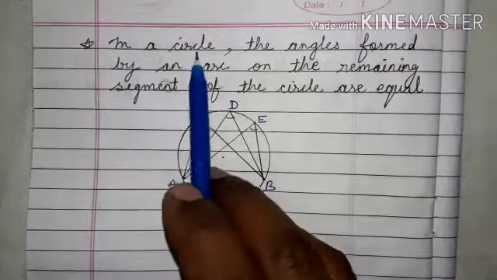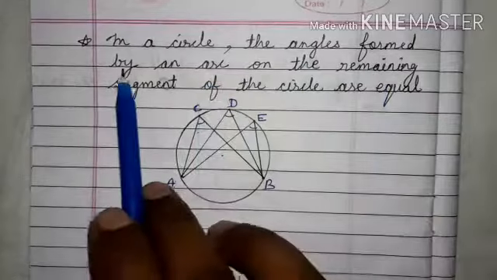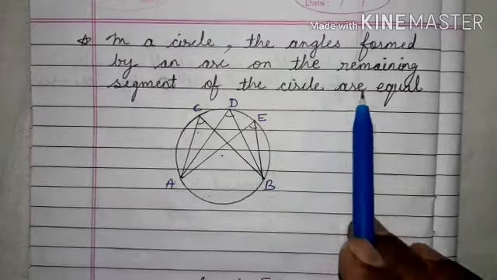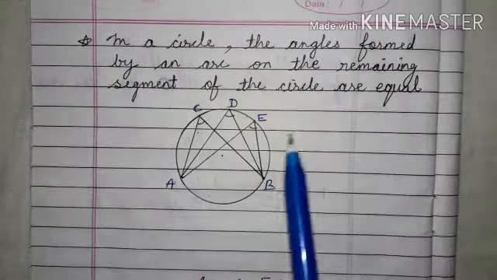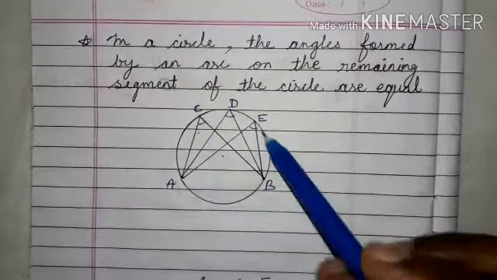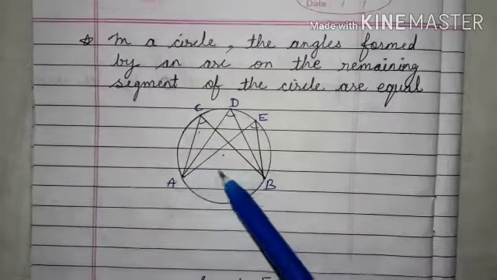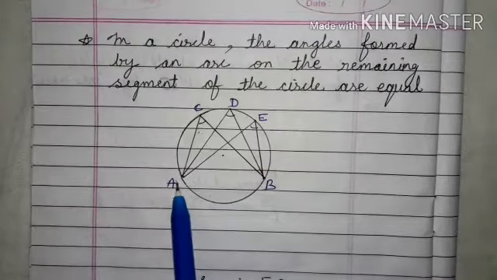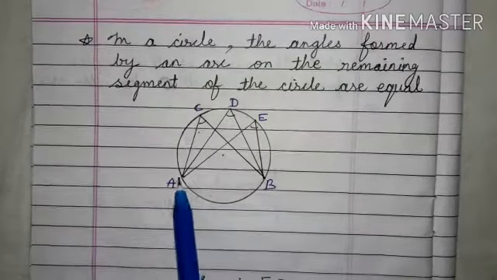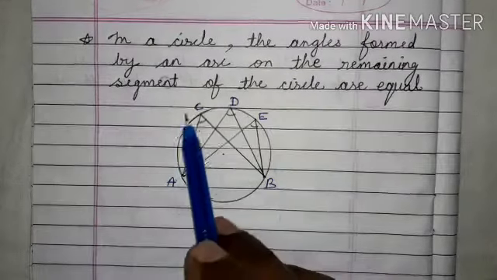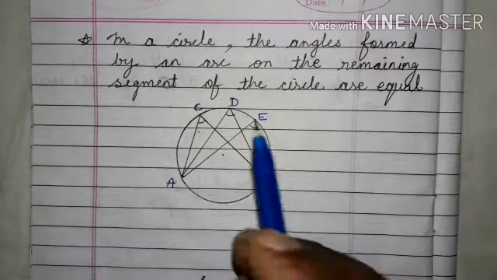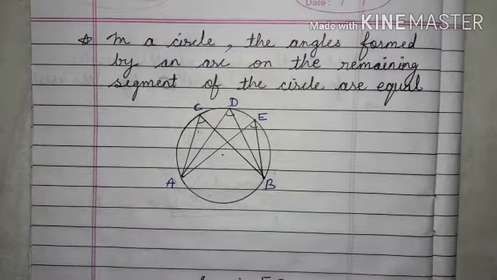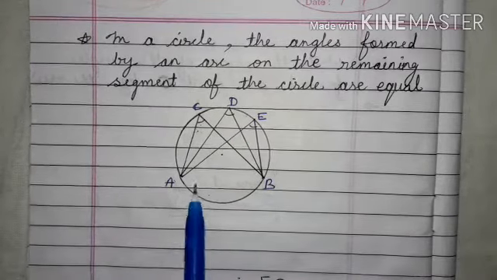Here in a circle, the angles formed by an arc on the remaining segment of the circle are equal. It means the angles formed, first angle, second angle, third angle, by an arc AB on the remaining segment of a circle are equal. These three angles are equal because they are formed by the common arc AB.